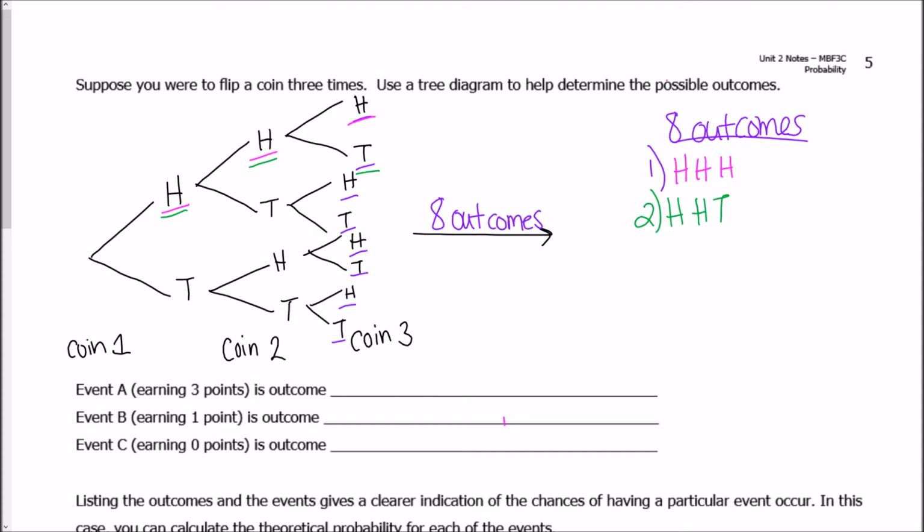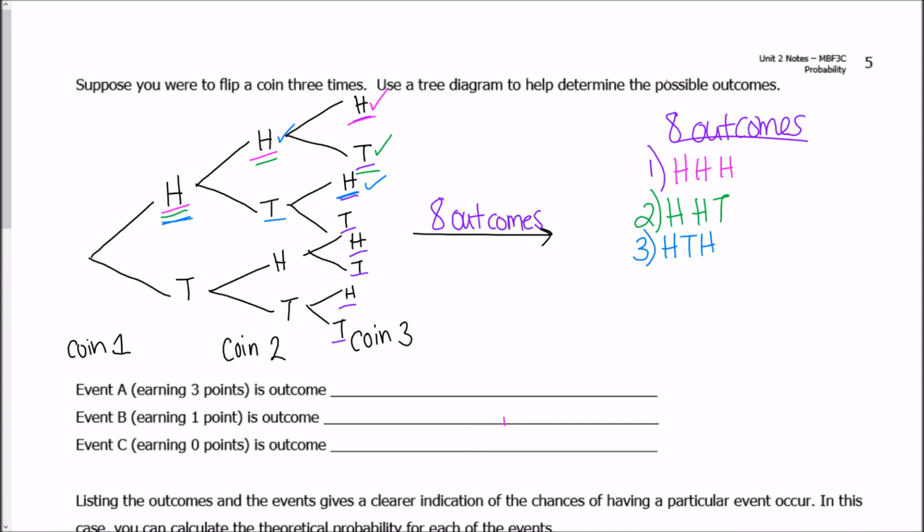Okay? My third option, so I'm done with this first option that leads us to this last H right here. I'm done with the second option that leads us to this last T right here. My third option is I could get heads first, heads second. Nope, I'm sorry. I'm also done with my heads as well. So I could get heads first, tails second, and then heads third. So I could get heads, tails, heads. So that's my third option right here.